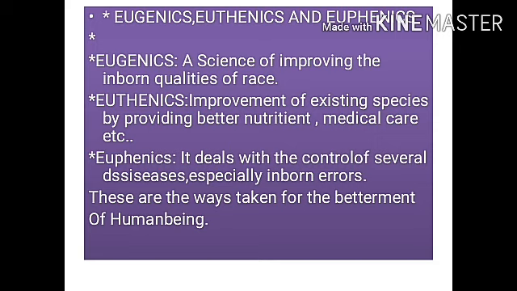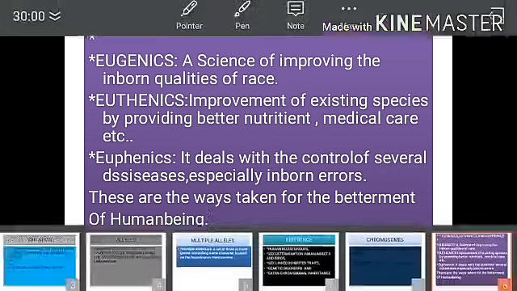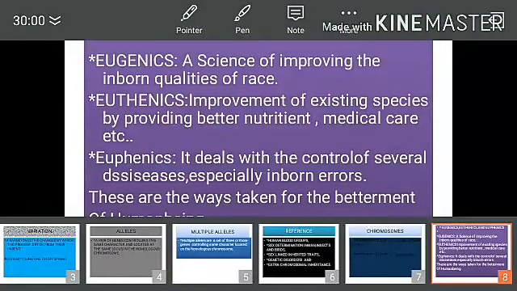Euthenics deals with improving already existing human beings by providing them with better nutrition, education and medical care. What is euphenics? Euphenics deals with the control of several inherited human diseases. An example of such a disease is the inborn metabolic error disease, phenylketonuria. So, these are the methods adopted to achieve the betterment of human races.